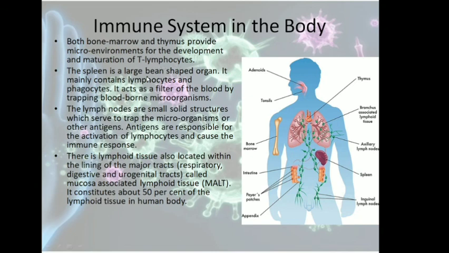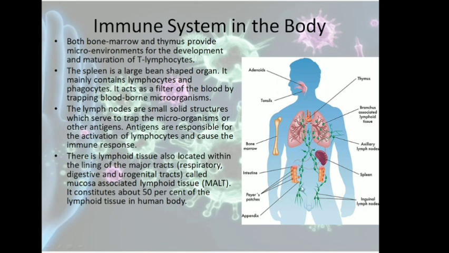The spleen is a large bean-shaped organ, and it mainly contains lymphocytes and phagocytes, and it acts as a filter of the blood by trapping blood-borne microorganisms. So this is a secondary lymphoid organ. The lymph nodes are small solid structures which serve to trap the microorganisms or other antigens.